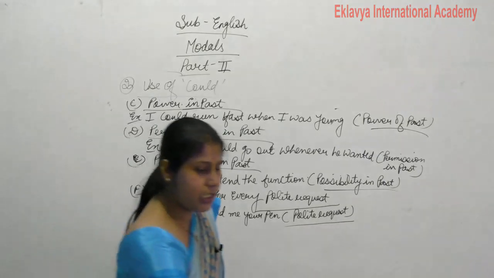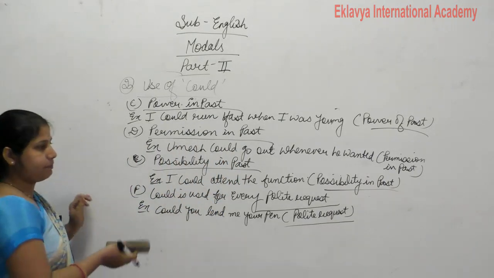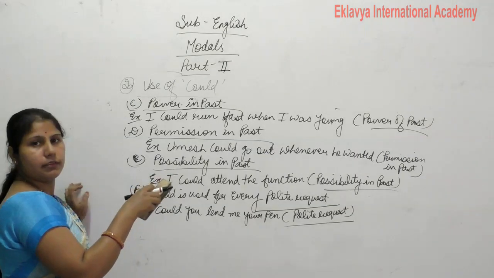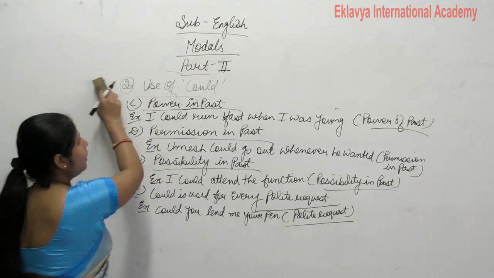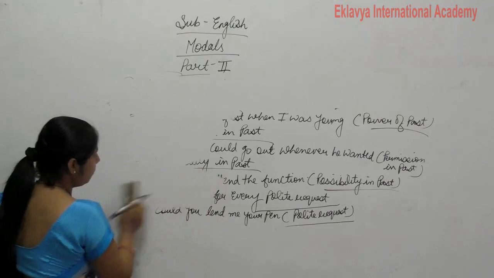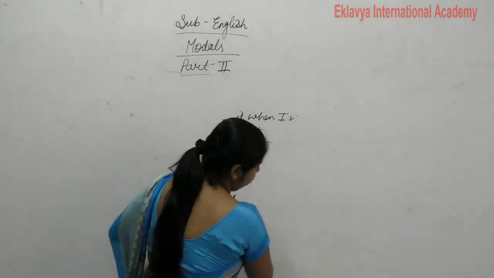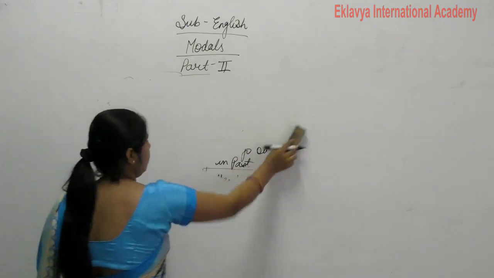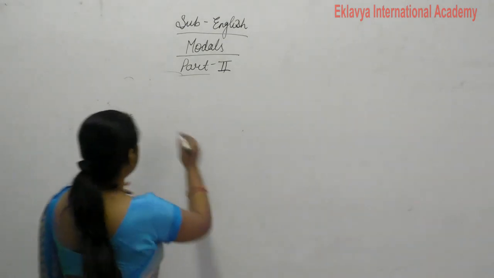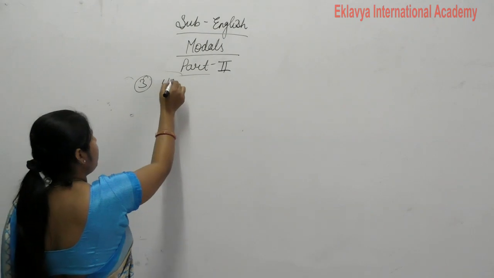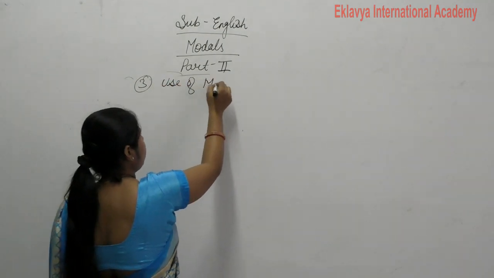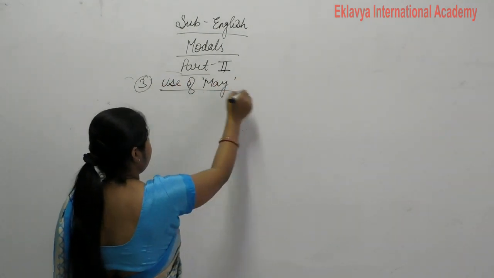Now the next modal is may. I think you all should write this down in your notebook. Now our third modal is what? The third modal is may. Now write down the third point, the use of may, where we use may. Clear?